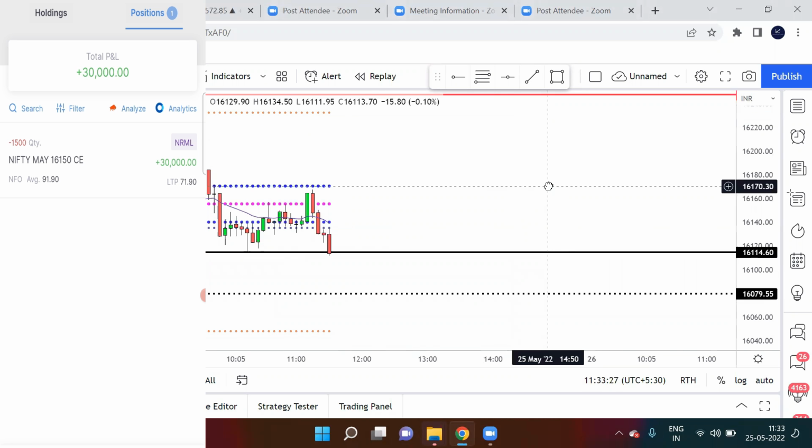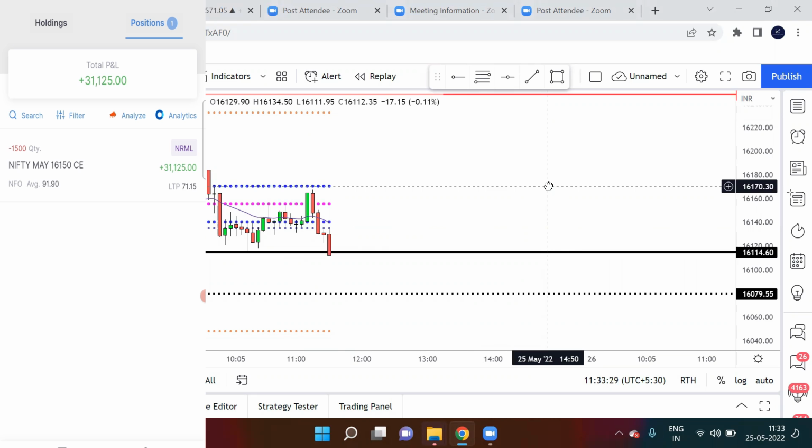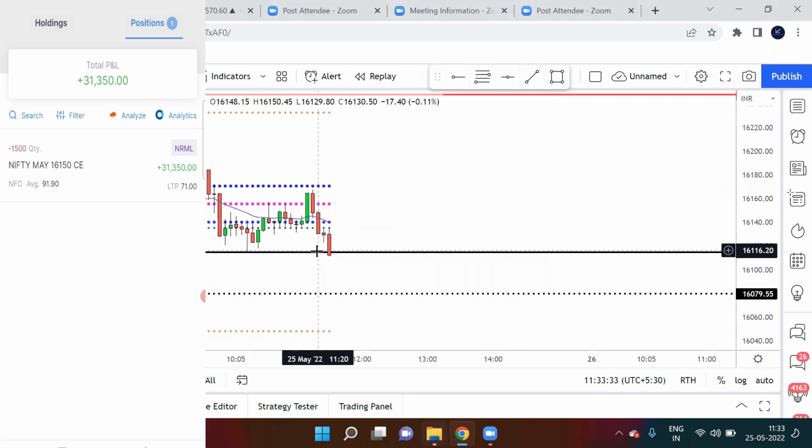And look at this, how aggressively Nifty is trying to break that level. It has to break that level. Break that level means candle has to close. Earlier also, when this candle came near that line, it looked like it was going to break, but you can see that after that it made a bullish candle. So that's why this candle has to properly break that level.